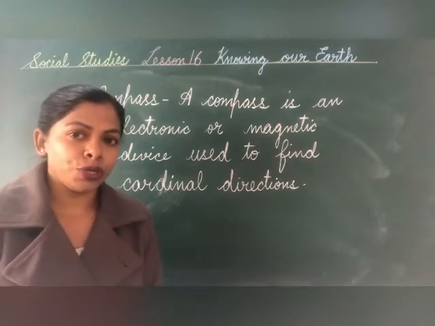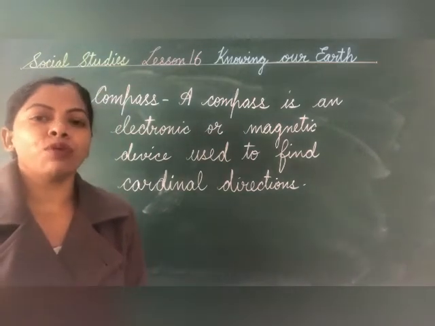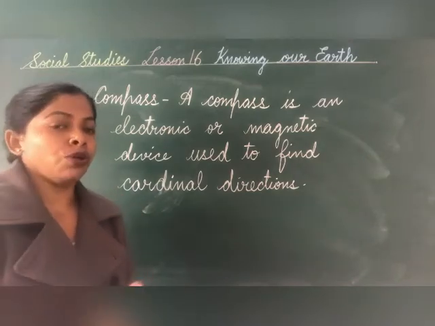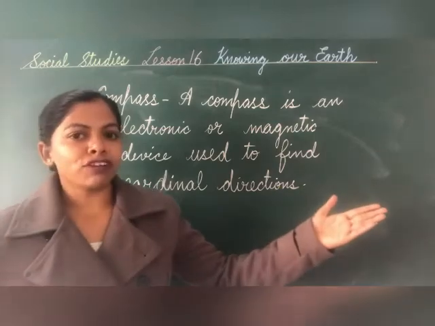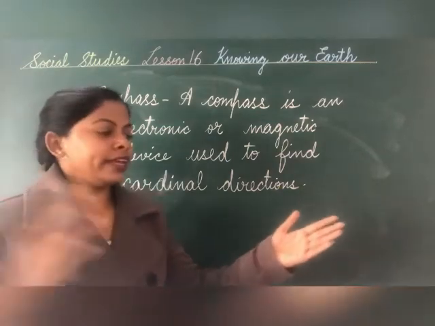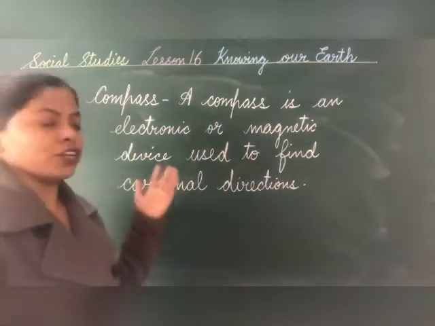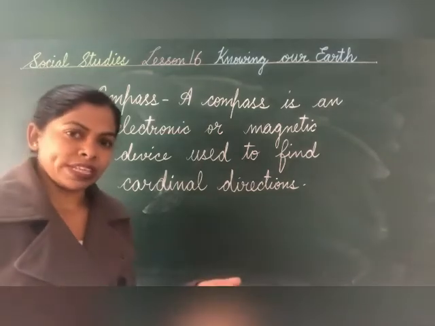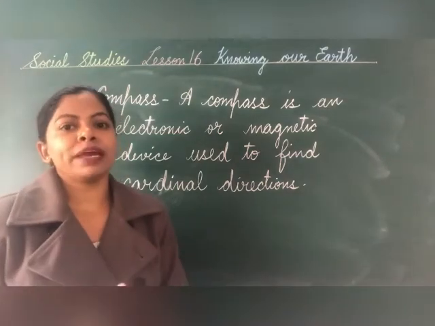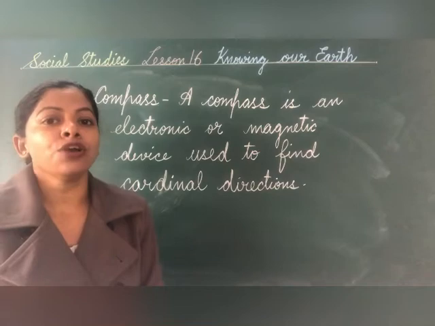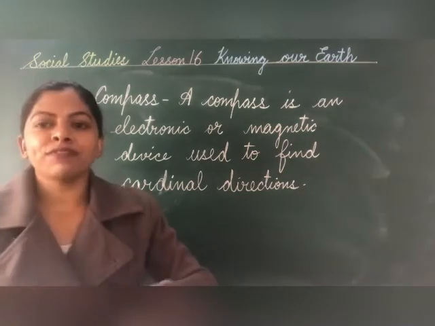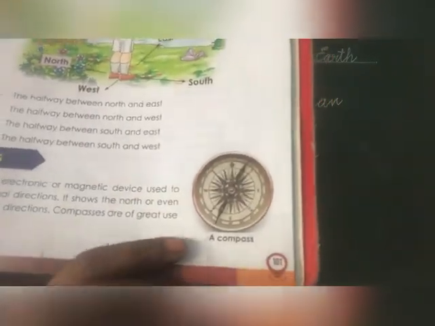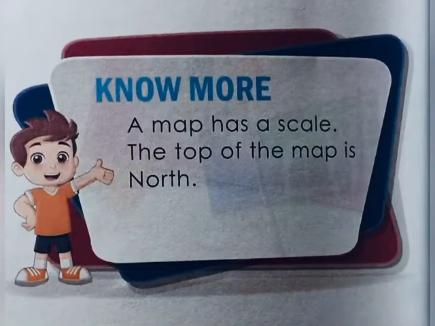As I have told you, if the compass is pointing the north direction, then back will be south, and then your right side will be the east and your left side will be the west. Okay children, it is very simple for mariners to make out the direction with the help of a compass. Children, I don't have a compass, and as you can see it is in the book also, and this is the picture of a compass.